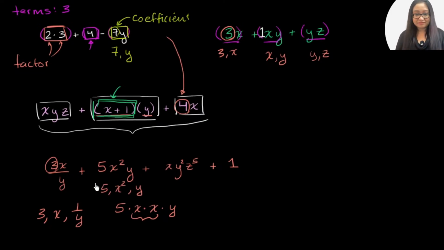And once again, what's the coefficient? It's the 5. So with that in mind, how many factors here? Well, you have three factors here: an x, a y squared, and a z to the fifth. And then finally, this last term is a constant term. How many factors does it have? Well, it's just one. It's just got a 1 sitting there. It's not being multiplied by anything.